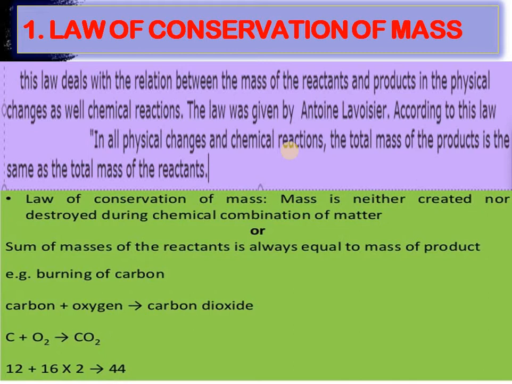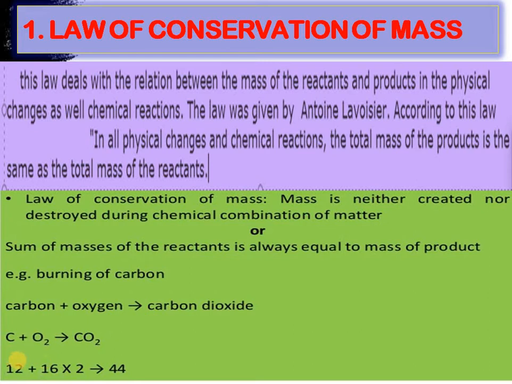For example, burning of carbon. Carbon combines with oxygen during burning and forms carbon dioxide. So if one carbon combines with O2, that is oxygen from air, it will form CO2. The mass of carbon is 12. I shared a video with you that contains atomic numbers from 1 to 30 and also atomic masses, so you can learn the atomic masses from that video.